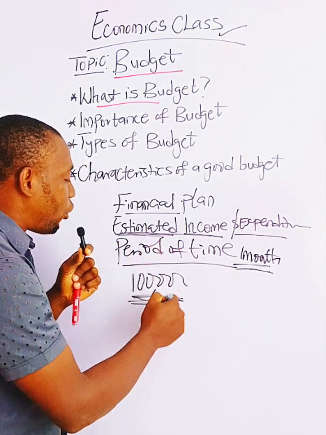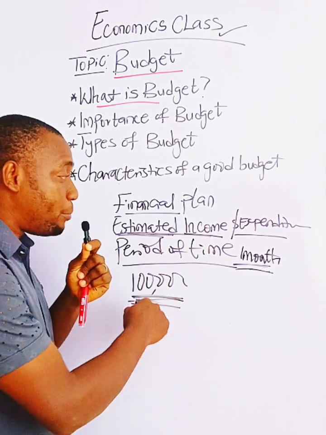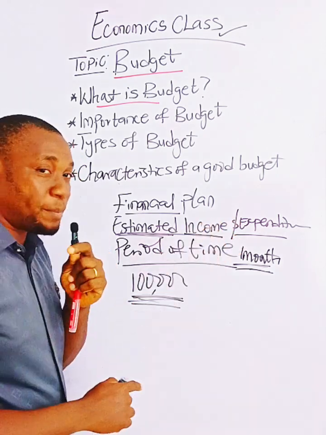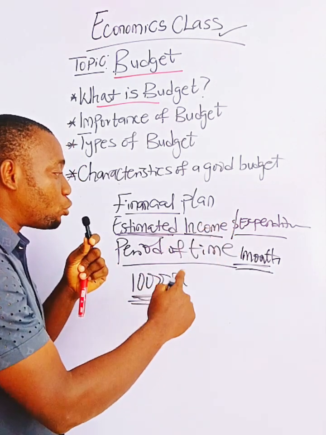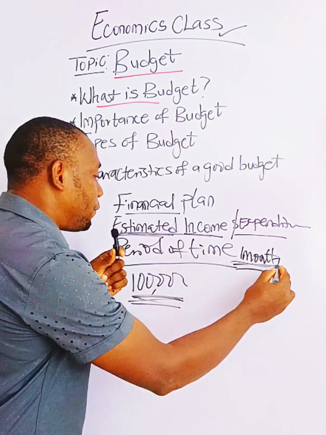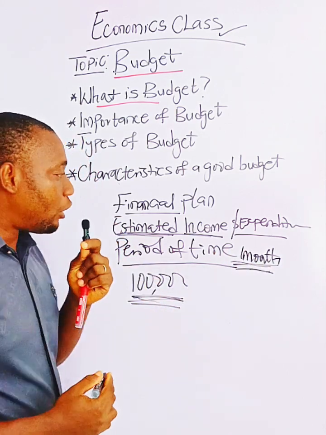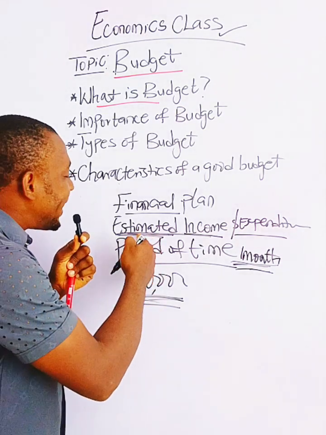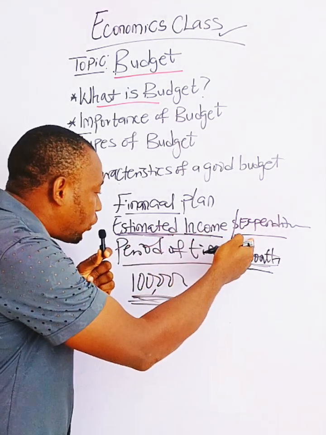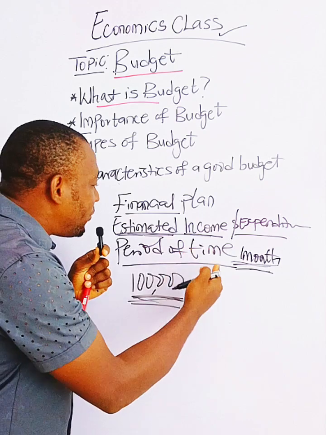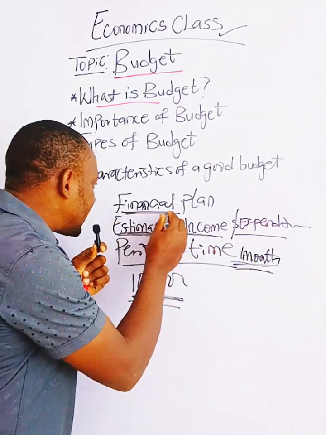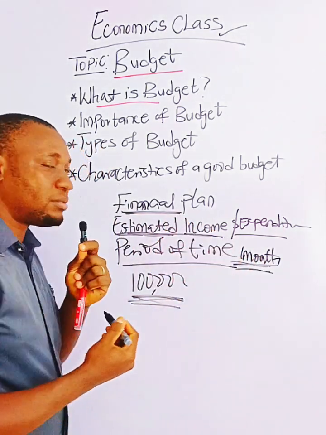But it's estimated because it can exceed 100,000, it can go below 100,000, including your expenditures. Your expenditures can also go above 50,000 naira for that month or below 50,000 naira, depending on circumstances.